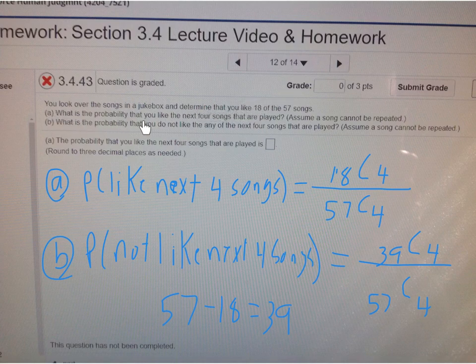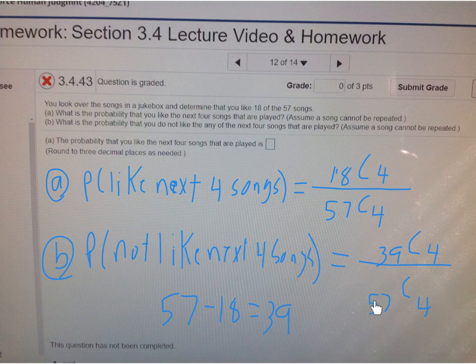Part A, what is the probability that you like the next four songs that are played? Assume the song cannot be repeated. So, probability you like the next four songs. In the bottom, total number of combinations. There are 57 songs. You pick four, so 57 choose 4. The ones you like, there's 18 of them, so 18 choose 4. That gives you all the combinations there. So you divide.